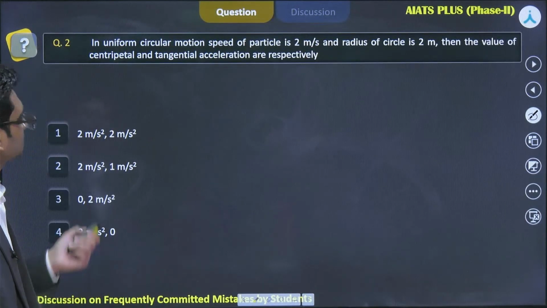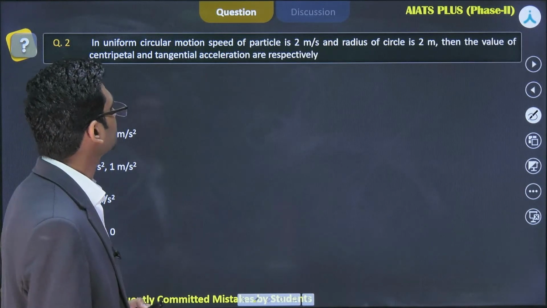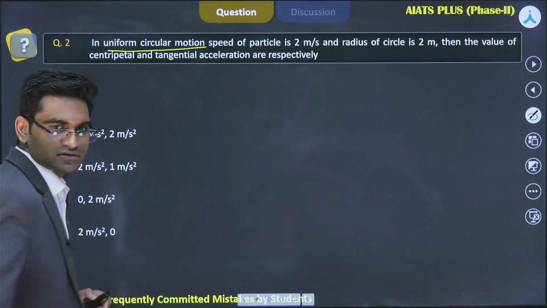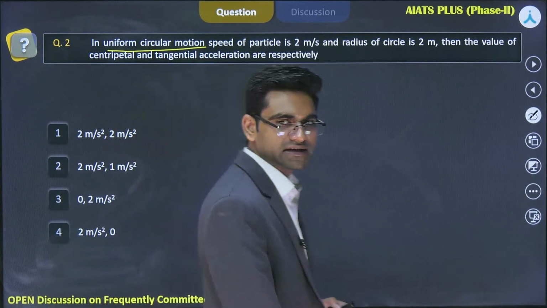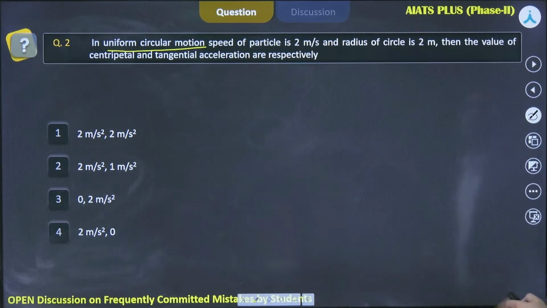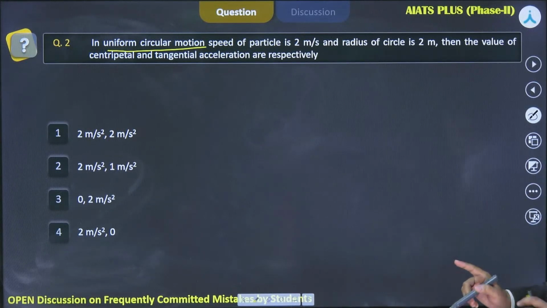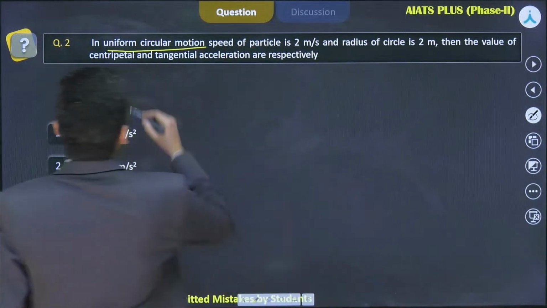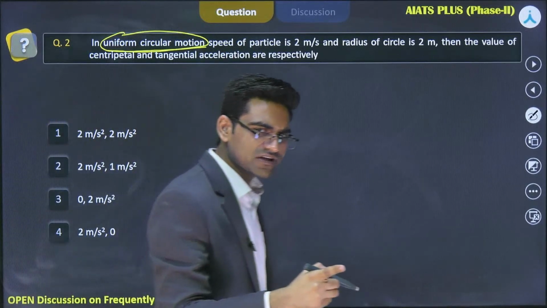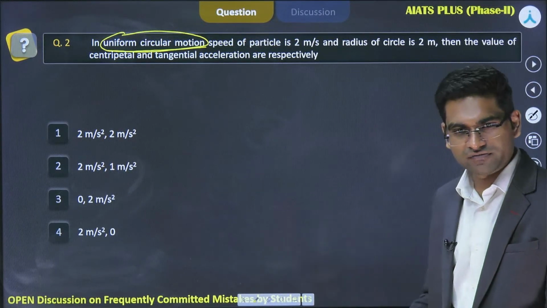Question number 2 says: in uniform circular motion, speed of a particle is 2 meter per second. What is the keyword here? Uniform circular motion. Okay, speed is given as 2 meter per second and radius of circle is 2 meter. Then the values of centripetal and tangential acceleration are respectively. See, if the circular motion is uniform circular motion, what is the name of the other kind of circular motion? That is non-uniform circular motion.